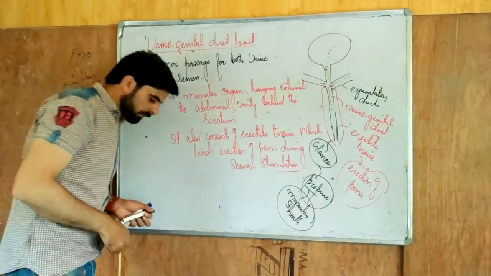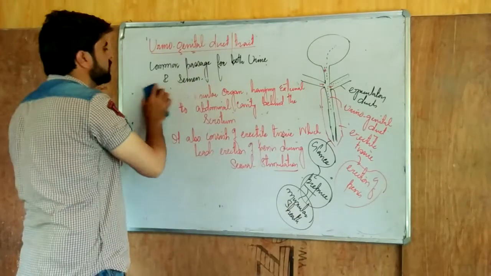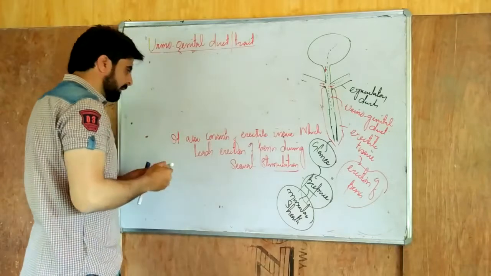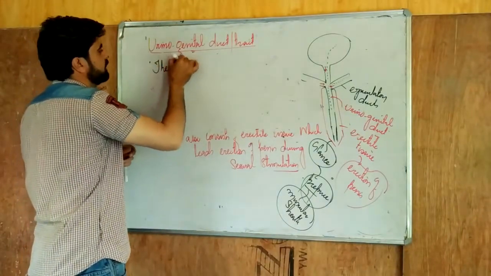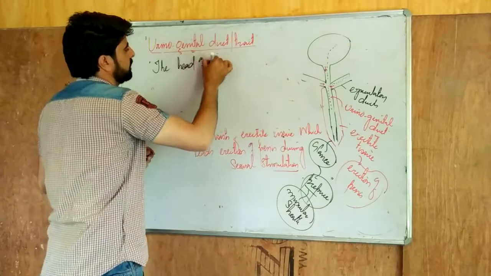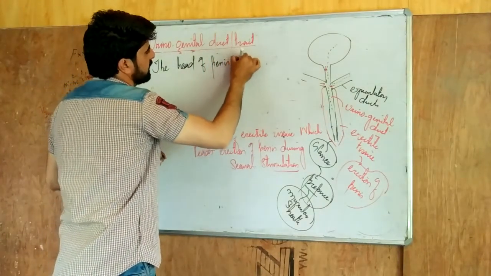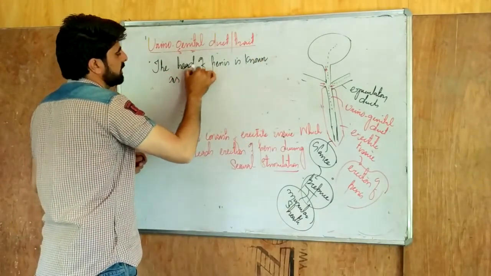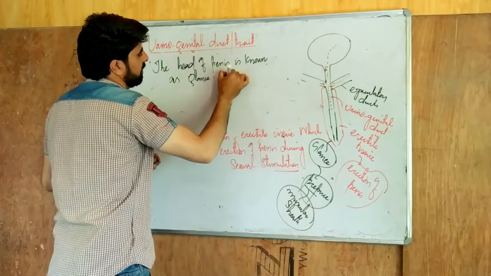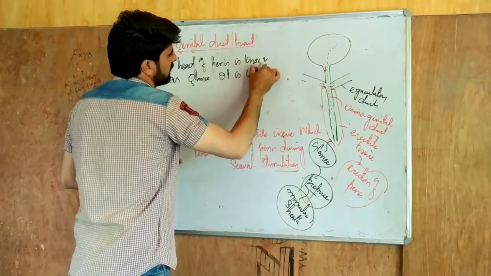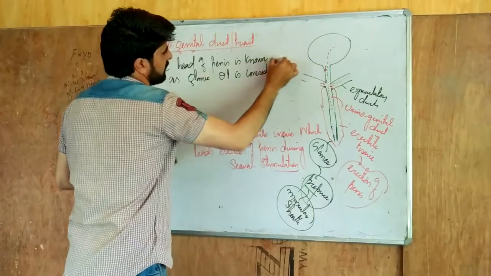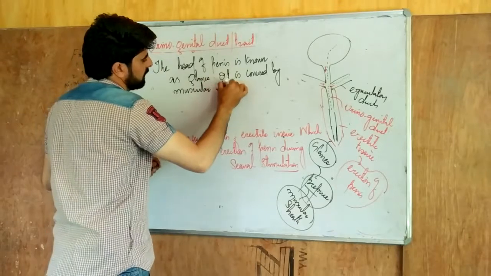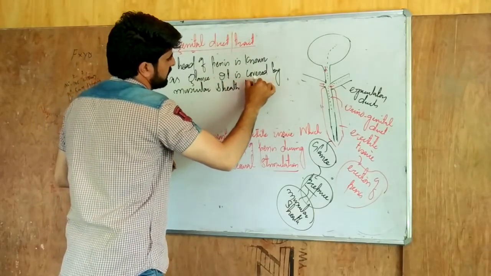So we can say one more thing. The head of the penis is known as the glans. It is covered by a muscular sheath known as the prepuce.